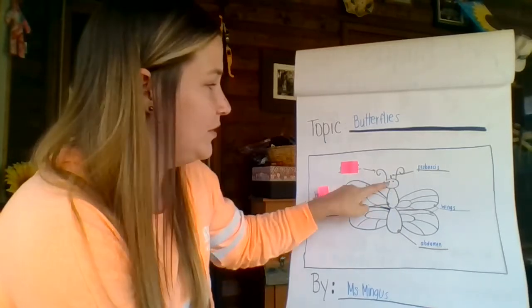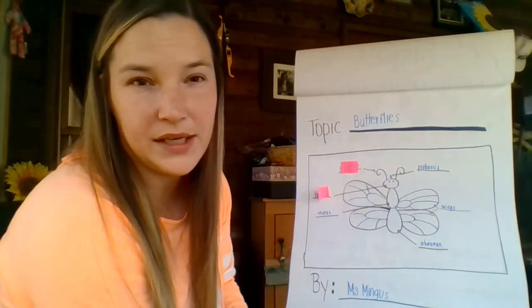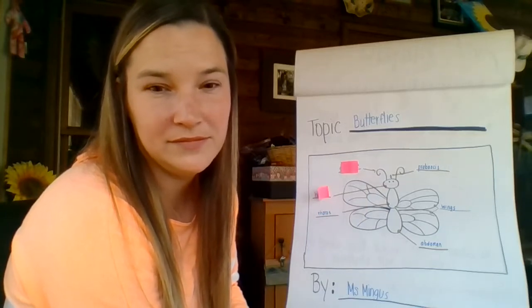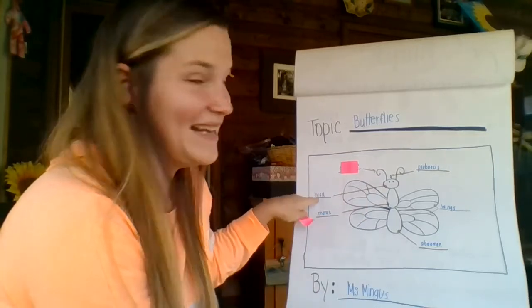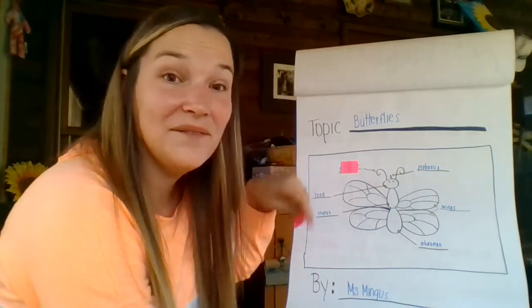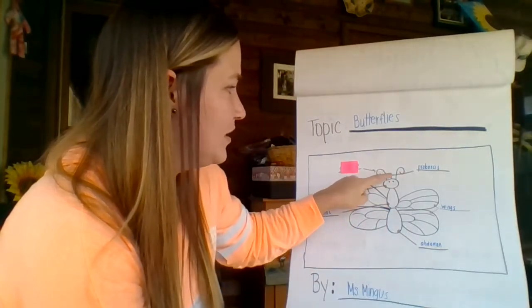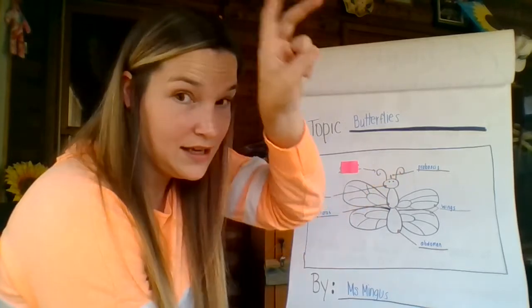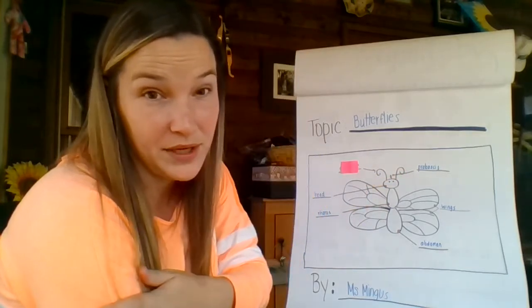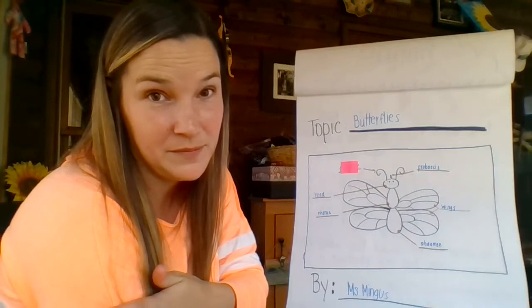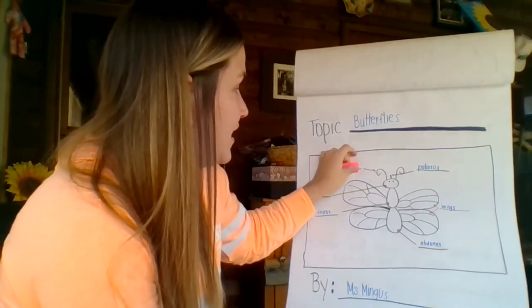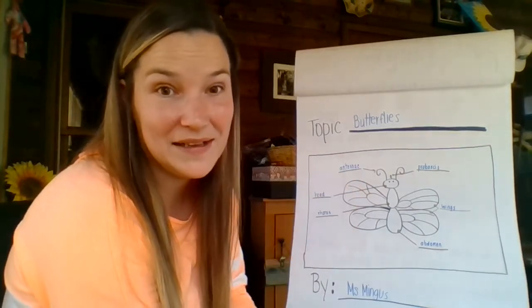Okay, now I'm looking up at this little circle at the top, and I see my arrow again, long arrow. What do you think this part of that butterfly's body is called? The head. That's right. That is their head. Very important. Okay. And our last one, I see it pointing to these two little things on the top of their head. We talked about this in our PowerPoint. You remember what they're called? Those are the butterfly's antenna.